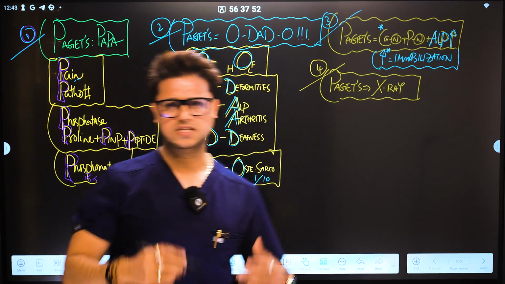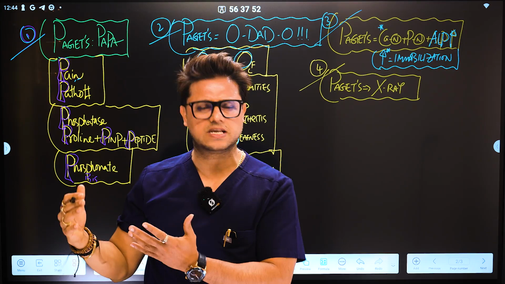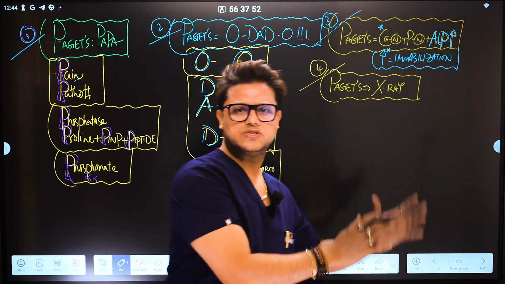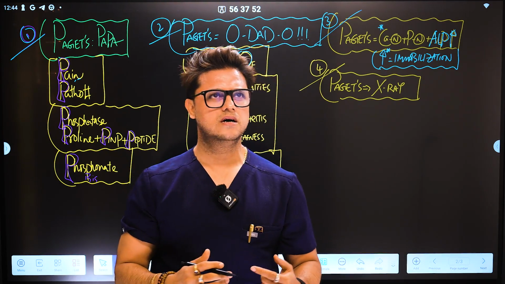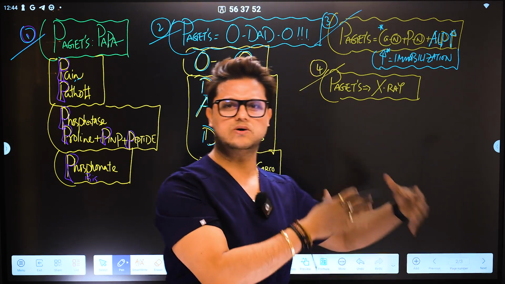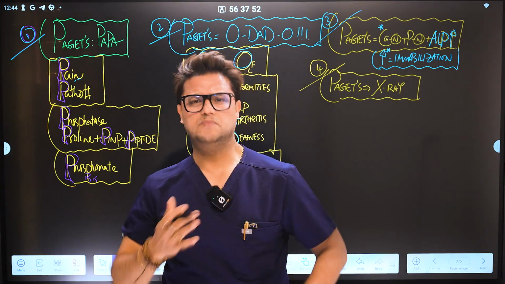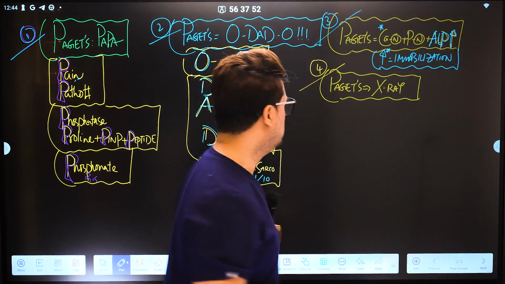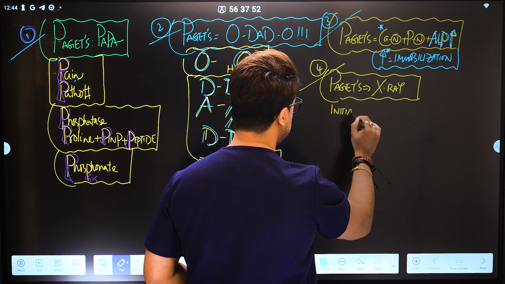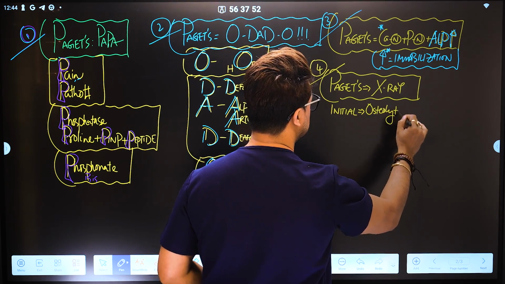Paget disease X-ray findings: as we learned, the osteoclastic activity means that whenever the patient comes in the initial stage, definitely there will be an osteolytic lesion because of the destruction. Followed by osteoblastic activity. So when the patient comes to us at the late stage, definitely the osteoblastic activity, meaning osteogenesis, means the patient will have osteosclerotic lesions. If the patient comes in the middle stage, definitely a mixed variety of osteolytic and osteosclerotic lesions. So once again, for Paget disease, we write down: if the patient comes in the initial stages, we will get the osteolytic lesions.